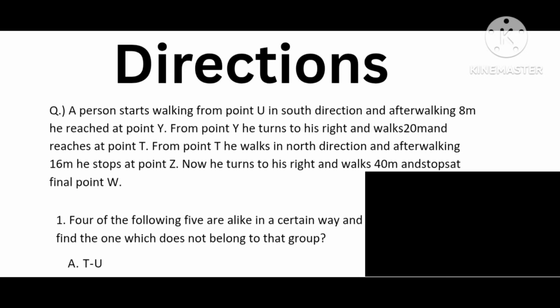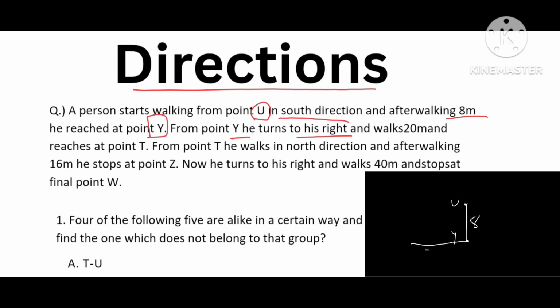Now, we are going to deal with the directions. A person starts from point U and walks in the south direction, and after 8 meters he reaches point Y. From Y he turns to his right. To his right means it is downward, so it will be the left side. Walking for 20 meters, he reaches T.